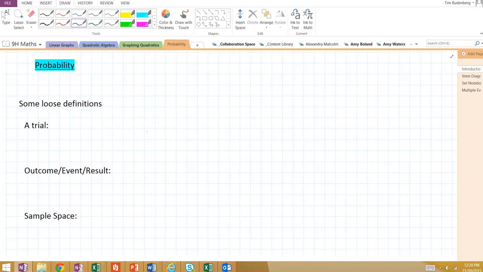So if I toss a coin, the toss is the trial, the landing on heads or tails is the result. If I roll a dice, the roll is the trial, the number that comes up is the result. Those two are very loose. Sample space is rather more exact. Sample space is a list of all possible outcomes.